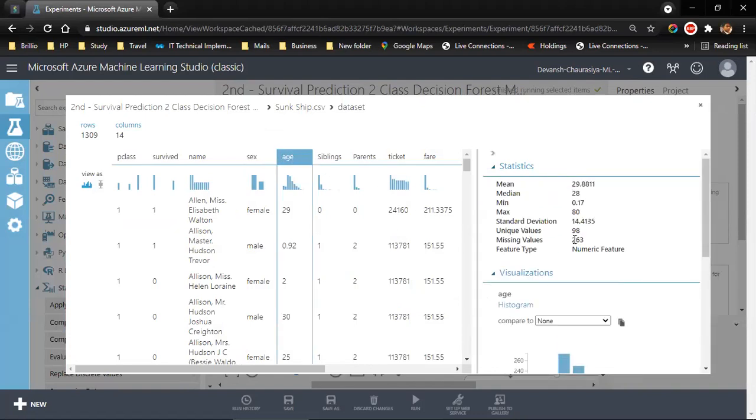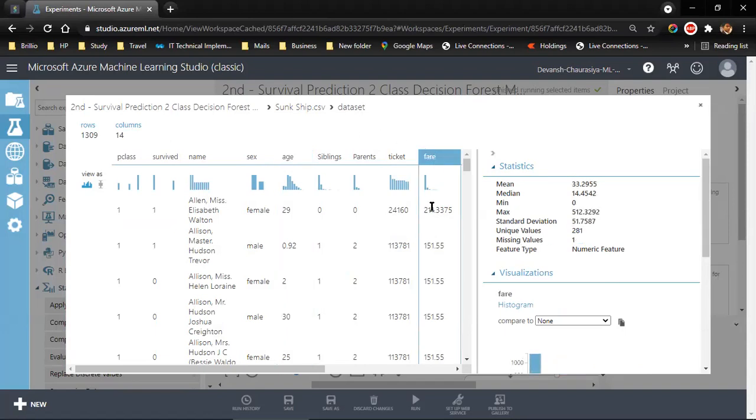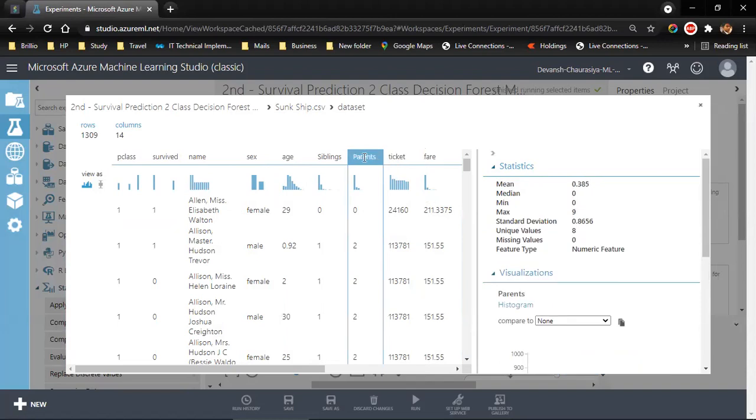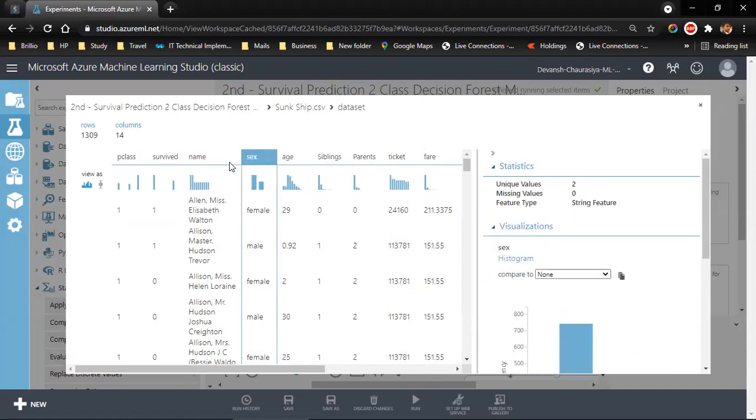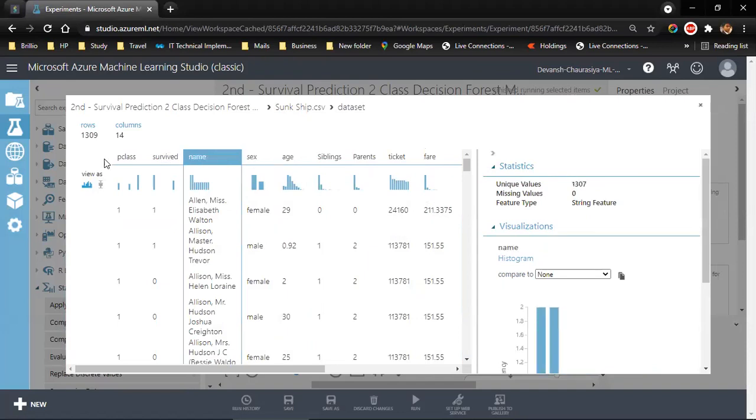Age for 263 candidates, or for 263 travelers, we don't have the age, it's a missing value. And if you look at fair, the missing value is 1. Ticket, there is no missing value, it's 0. It's for the age and fair.